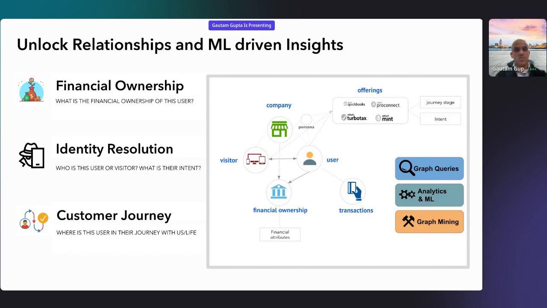Then comes the customer journey, which is another dimension of time, where we have to see where this user is in their journey with us or in their own life. For example, somebody joined us 2 years back, and then they were unemployed, and after some time they got a job, then they got married, had kids, got a promotion. So different life events take place, and they did some investments.